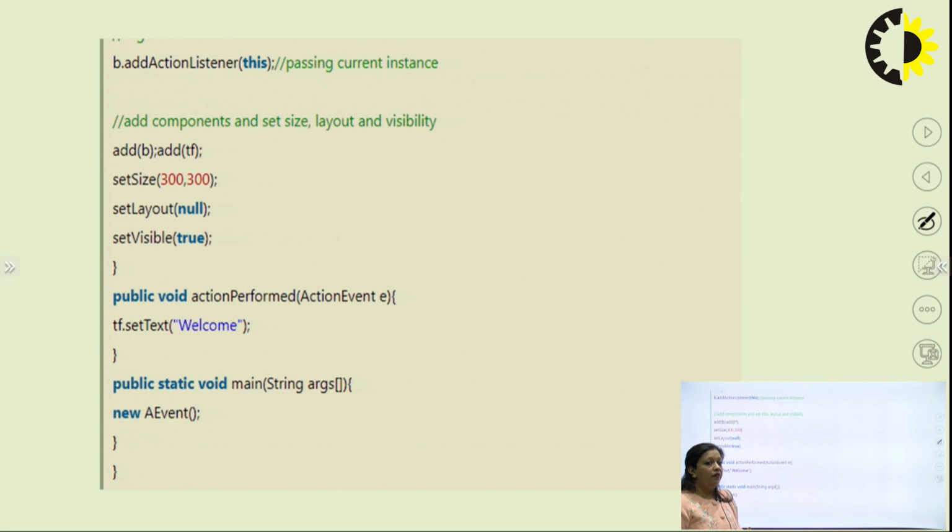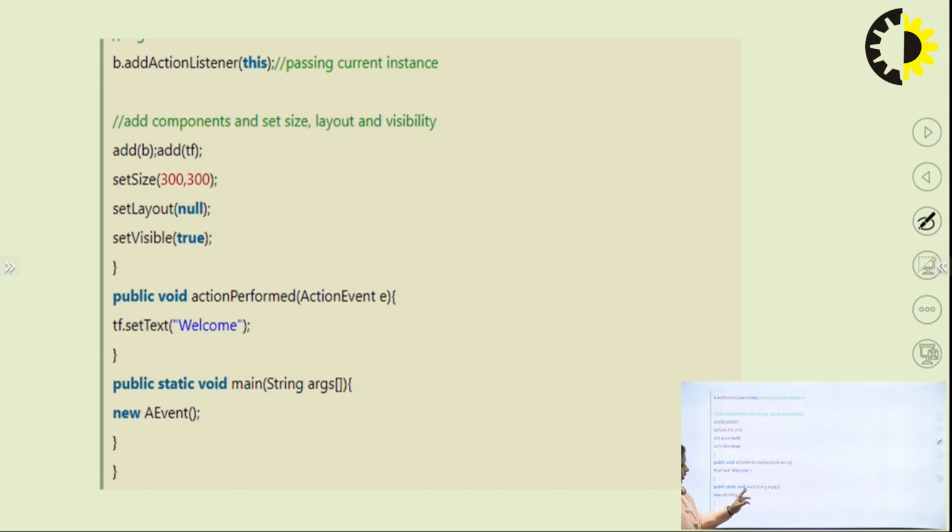This is how we have handled the event generated by the button using the ActionListener interface, and whenever the event is generated, it will be handled and the word welcome will be shown in the text field.